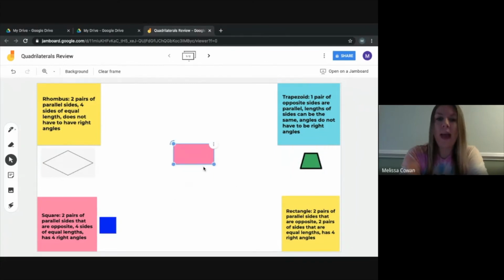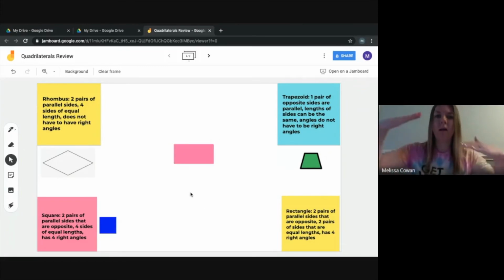The last one we have, you would think it goes with rectangle, but let's just be sure. So a rectangle needs to have 2 pairs of parallel sides that are opposite. Okay, these 2 sides are opposite. Are they parallel? Yep, they're never going to touch. These 2 sides are opposite from each other or across from each other. Parallel, never going to touch. So yes, we have 2 pairs of parallel sides that are opposite. Let's see, the next one says 2 pairs of sides that are equal lengths. So these 2 are the same length. These 2 are the same length. 2 pairs that are equal lengths.